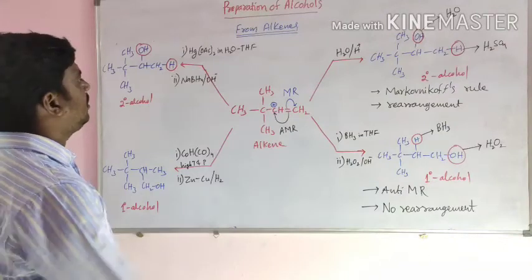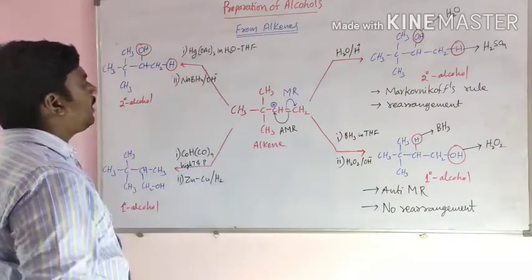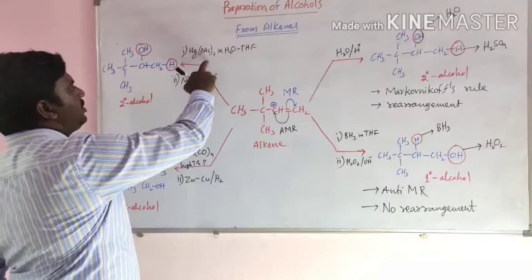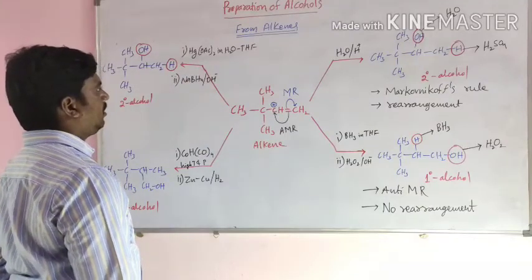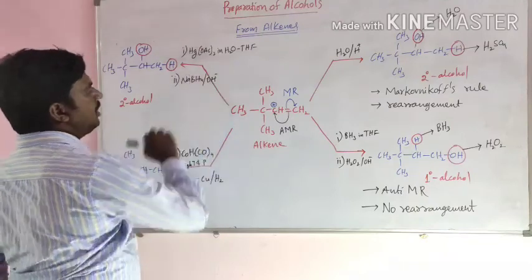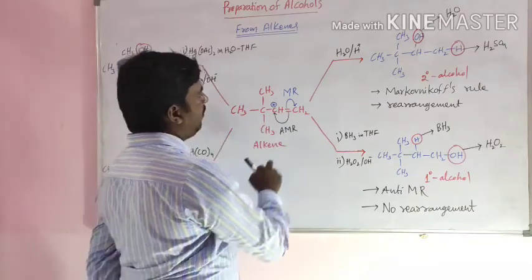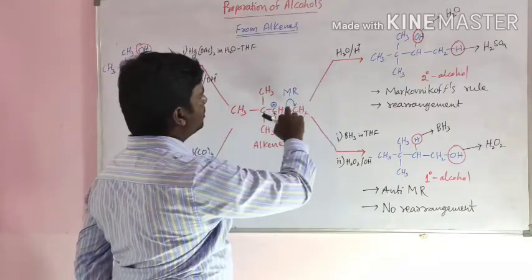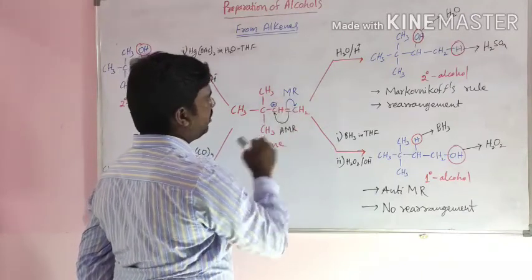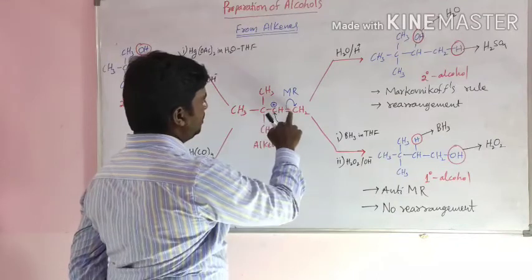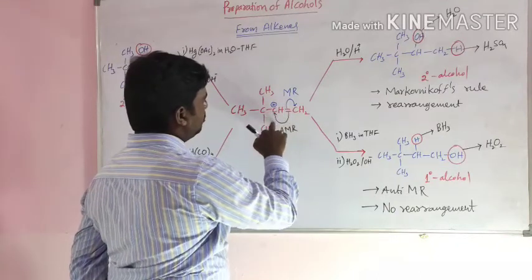Next, this one is oxymercuration demercuration. Here, observe this one. When Markovnikov rule is followed, this bond moves to this carbon. When anti-Markovnikov is followed, this bond moves to this carbon.